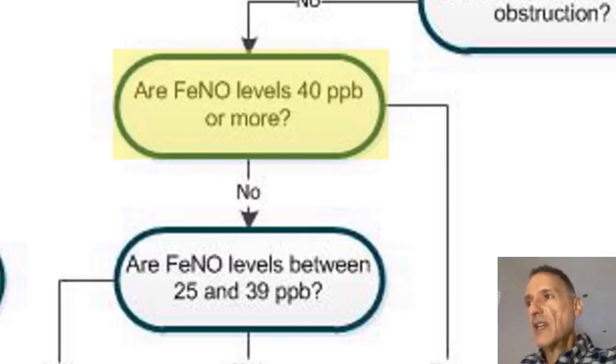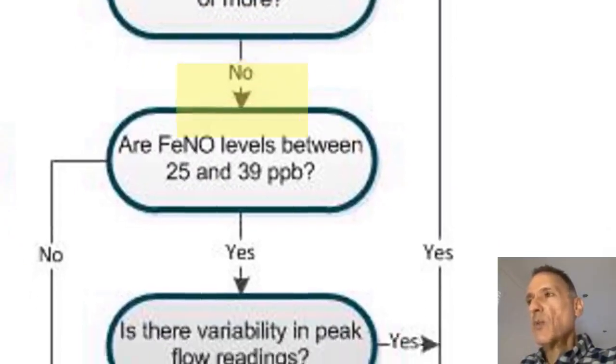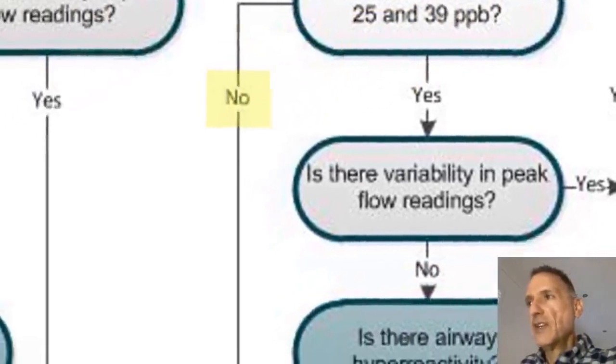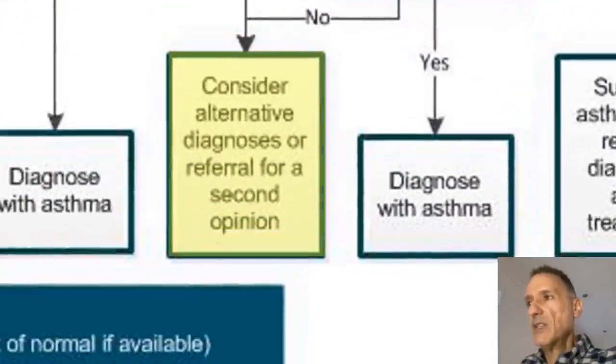And if the nitric oxide levels are not high, that is, they're not 40 parts per billion or more, then we will look whether the levels are borderline high, that is between 25 and 39 parts per billion, because slightly higher than normal levels still have some diagnostic value. And if the fractional exhaled nitric oxide levels are completely normal, that is less than 25, we will have to consider alternative diagnosis or referral for a second opinion, meaning that asthma is unlikely.